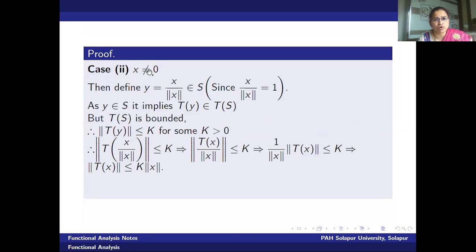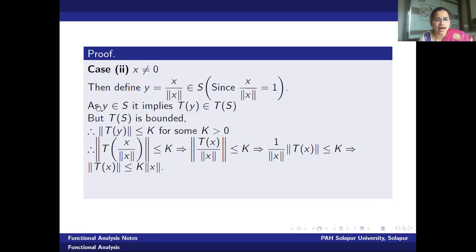If x is not equal to 0, it means the vector is not the origin. Therefore, the norm value is not equal to 0. By knowing this, let us define a vector y as x upon norm of x. This vector belongs to S, because the norm of x upon norm of x is 1. Why is the norm value 1? Because if we take the norm of this vector x upon norm of x, norm of x is a scalar, so we can take it out of the norm. Therefore, we are left with norm x upon norm x, and norm x upon norm x is 1.